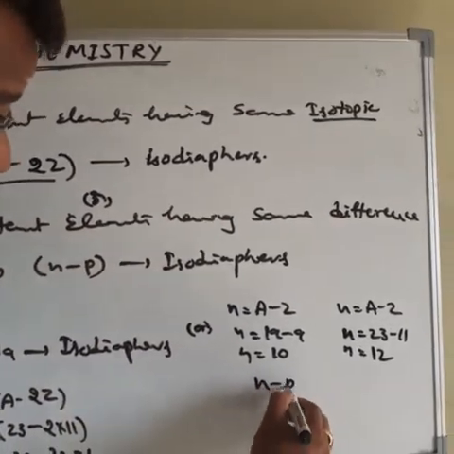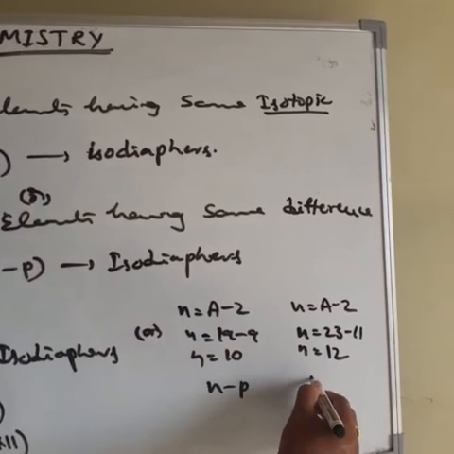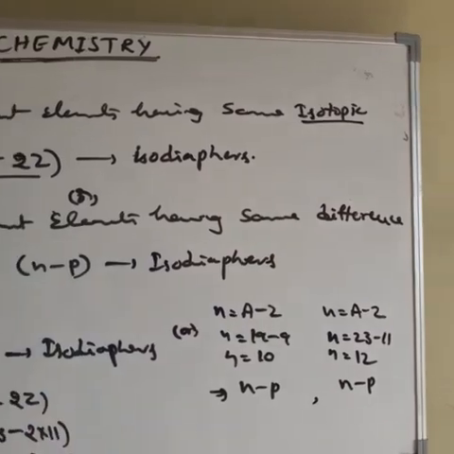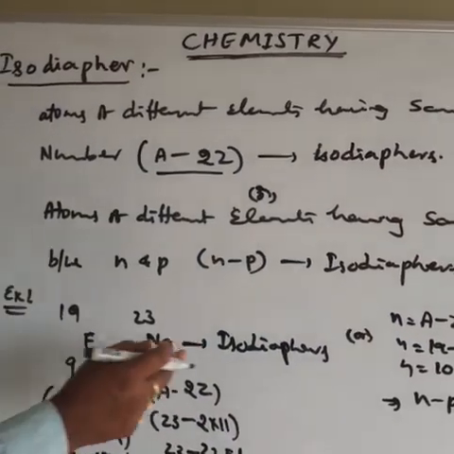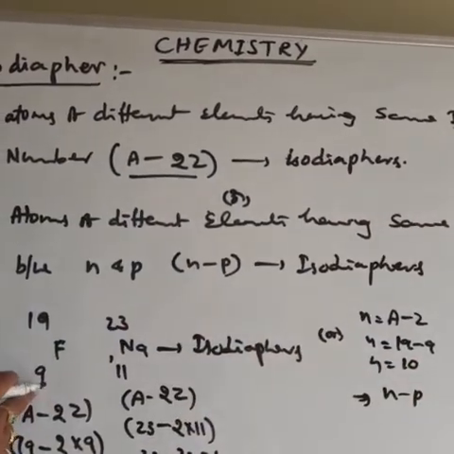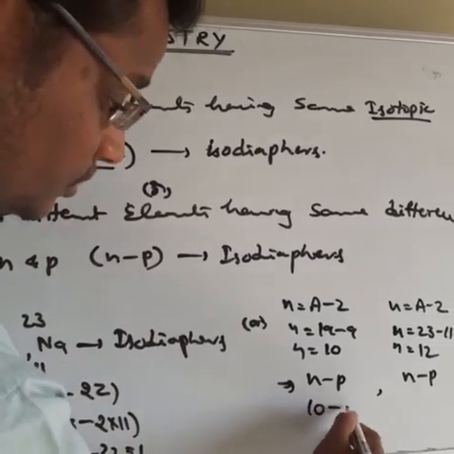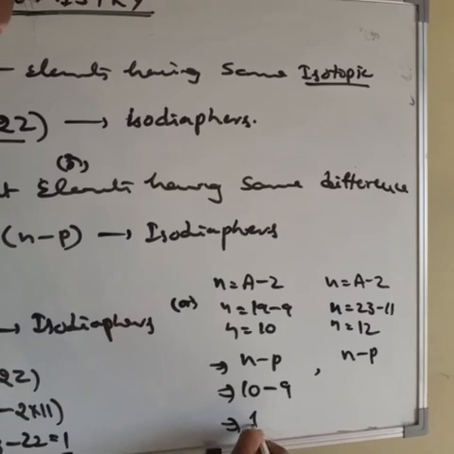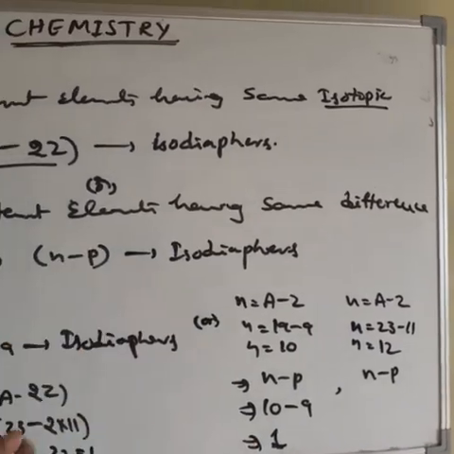What I told you: the same difference between neutron number and proton number. That is called isodiaphers. For the first species, neutron number is 10, proton number 9, and 10 minus 9 is equal to 1. So that is called isodiapher.